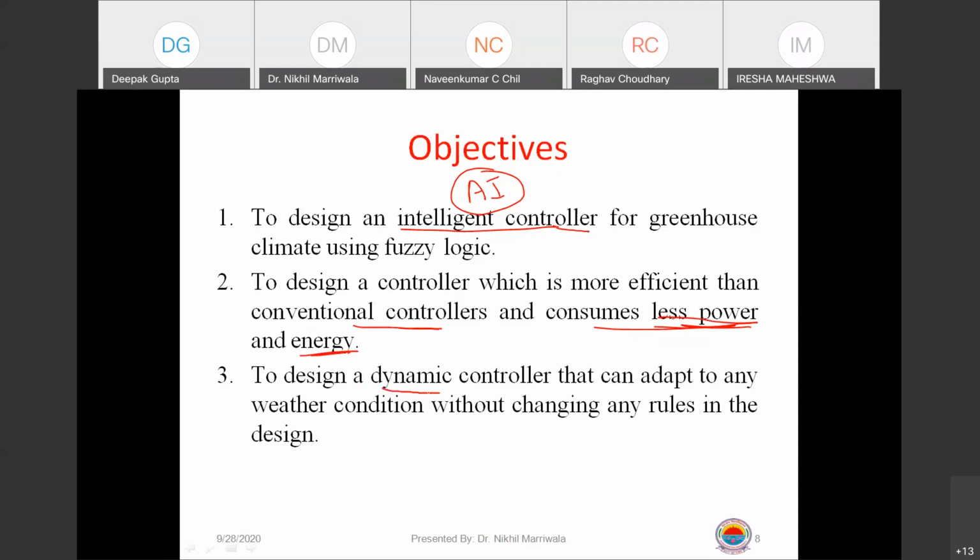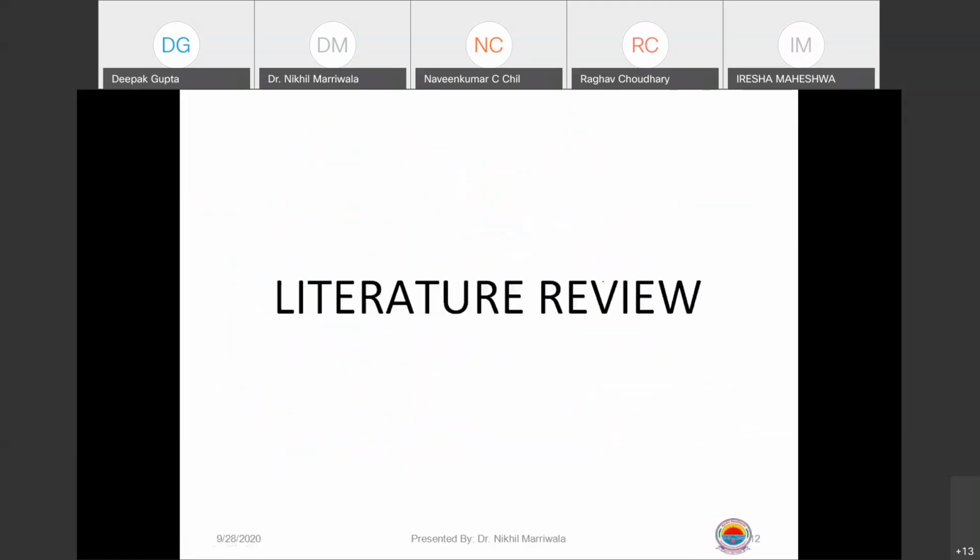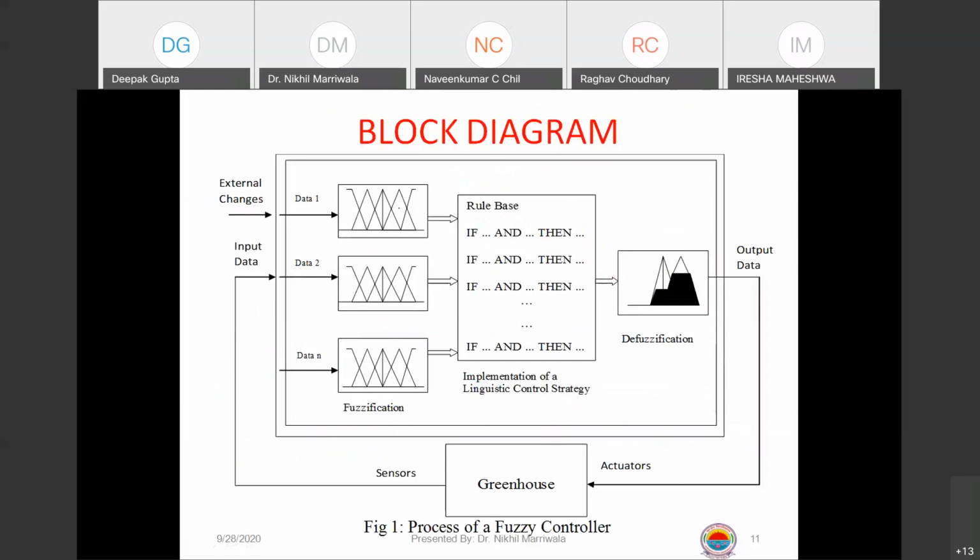Now designing a dynamic controller, yes, because I've already told you the environment or the structure that we are working with is very dynamic in nature. The weather conditions keep on changing drastically, dramatically at each point of time. So how this system adapts to these changing conditions, this is what we have to see. We've already highlighted this. This is the data that we are getting now. This data will be given through real-time sensors.